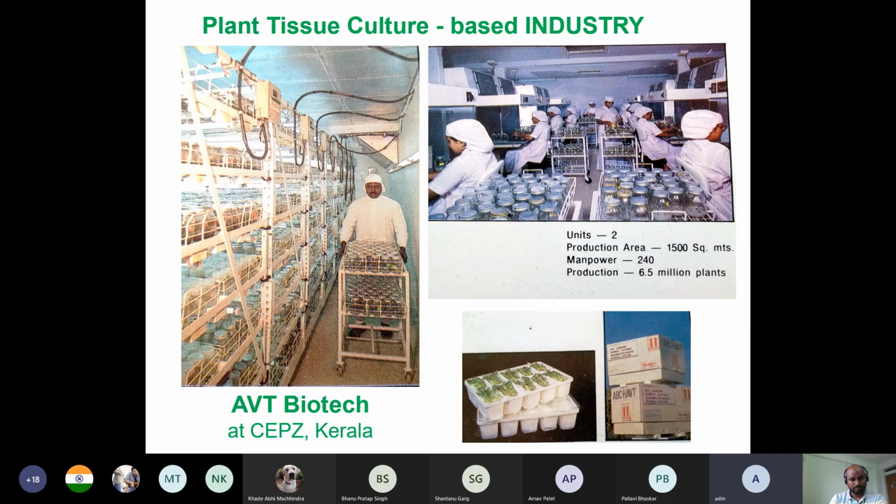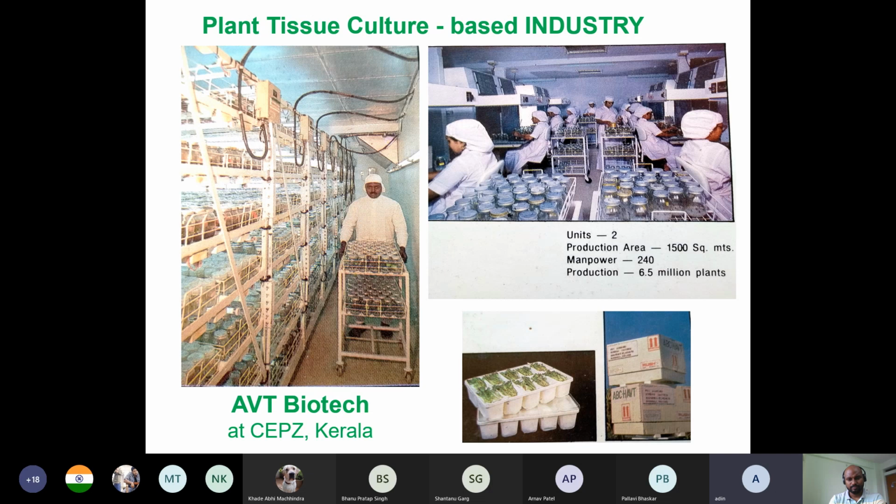Here you see skilled technicians doing this job, sitting in the laminar flow. It is something like an operation theater. I have heard that in Christian Medical College, the operation theaters are very large and several operations are going on in a single hall. Here it is also the same.